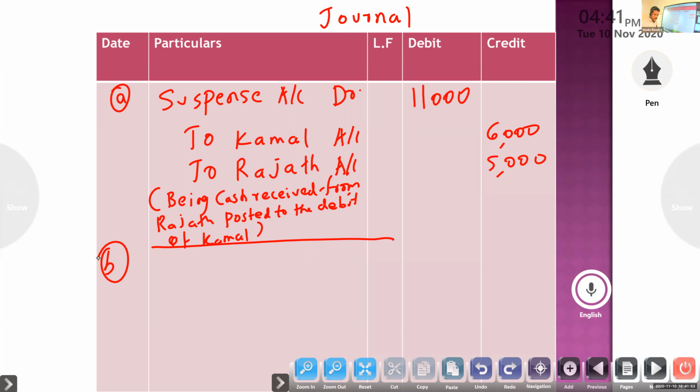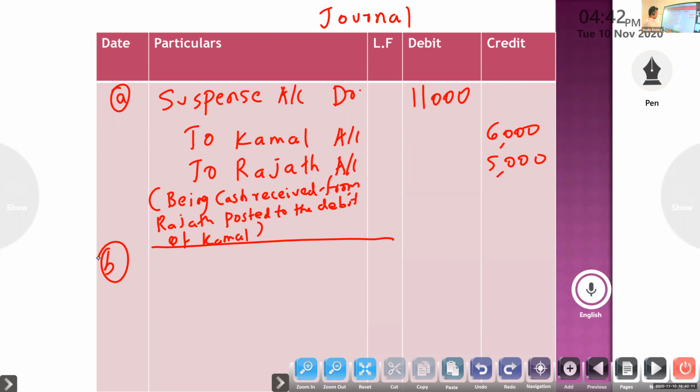Next, same type. Salary paid to an employee, rupees 2,000, was debited to personal account. Salary paid debited to personal account.